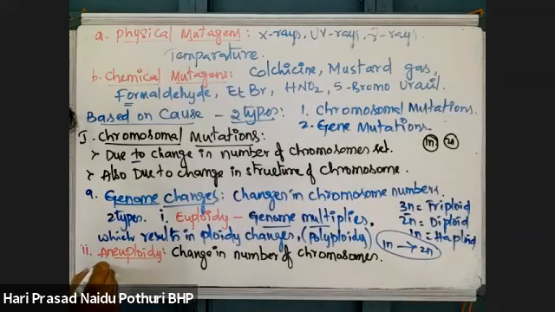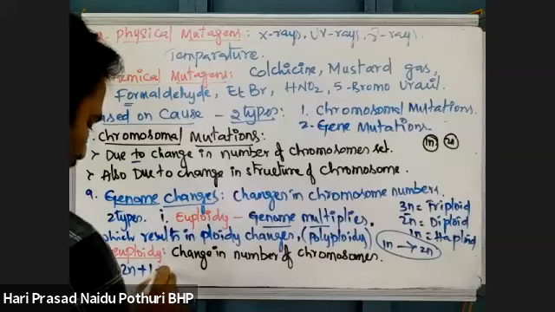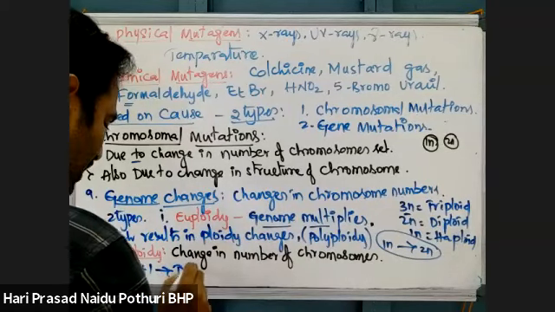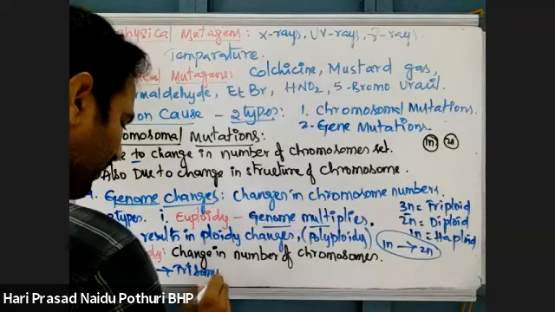Suppose for example 2n is there. If to 2n there is addition of one more chromosome, then it is called trisomy.